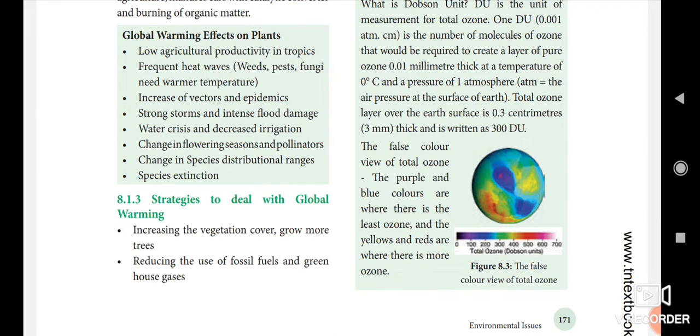So the total ozone layer over the earth surface is 0.3 centimeter, that is 3 millimeter thick, and is written as 300 DU. What is meant by DU? DU is the Dobson unit. Okay, Dobson unit is used to measure how much amount of ozone there is in total. In the false color view of total ozone, the purple and blue colors are where there is the least ozone, and the yellow and red are where there is more ozone.